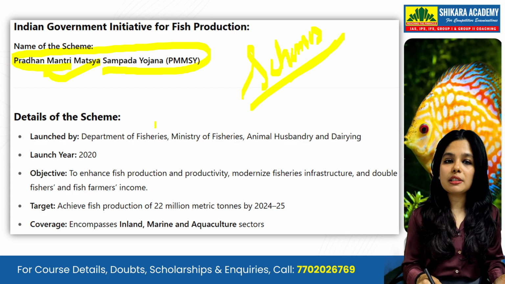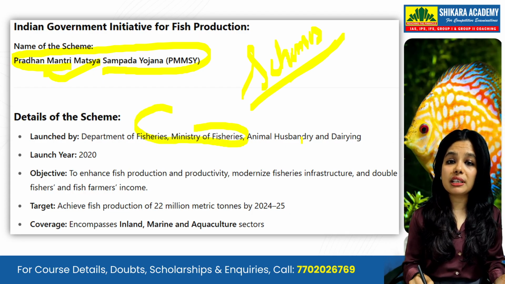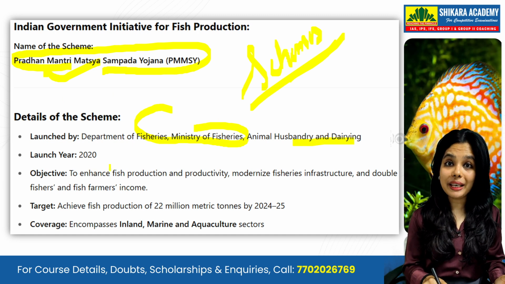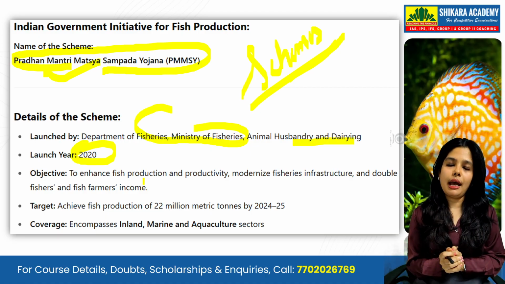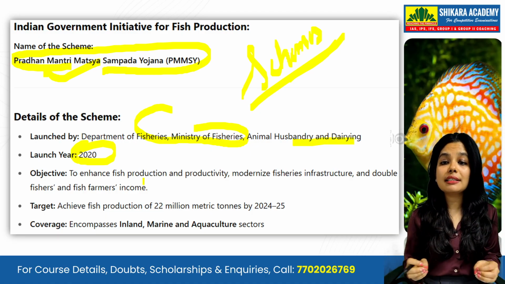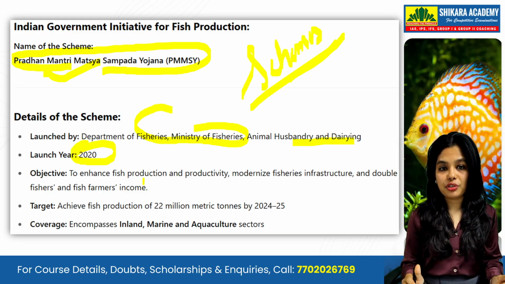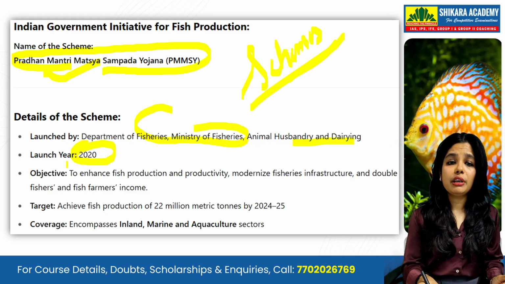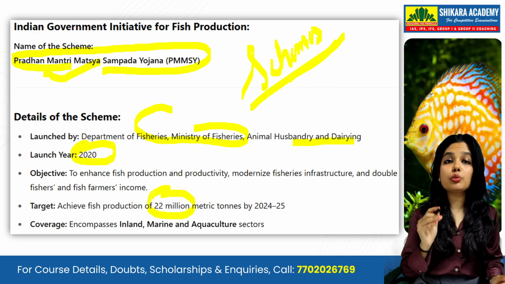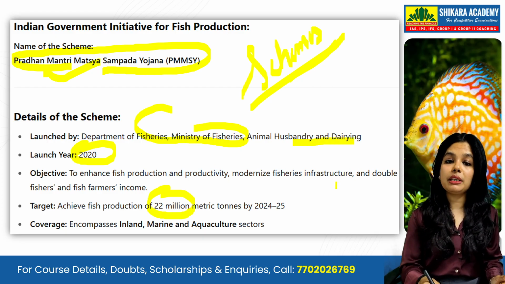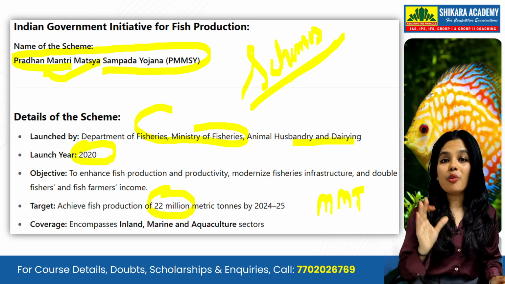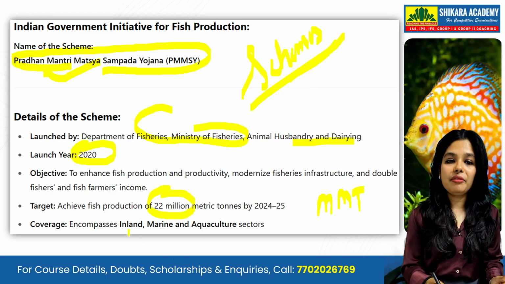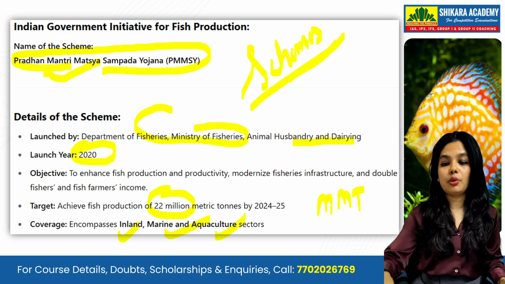So going ahead, it was launched by the Department of Fisheries, Ministry of Fisheries, Animal Husbandry and Dairy in 2020. The main objective was to enhance fish production, modernize fisheries infrastructure and double the production of fish by 2024-25. So what is the target? By 2024-25, it's 22 million metric tonnes, MMT. Yes, 22 MMT is what we are targeting in the fish sector. And we have to cover the inland, marine and aquaculture sectors as well.